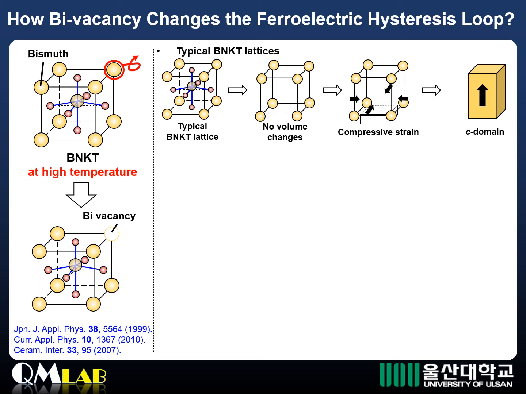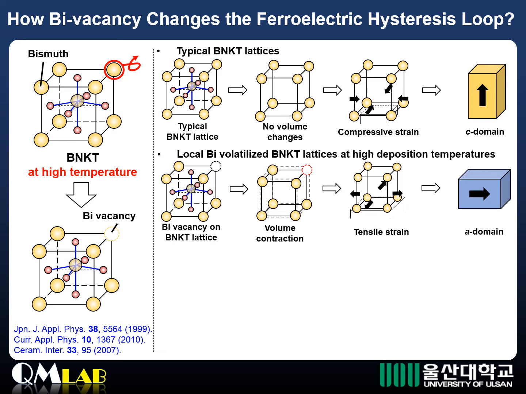Normally, the typical BNKT lattice volume does not change at low temperature, which induces compressive strain stress, resulting in a single C domain. On the other side, bismuth ions in the BNKT are very sensitive to temperature and can be volatile to produce bismuth vacancies at high temperatures.